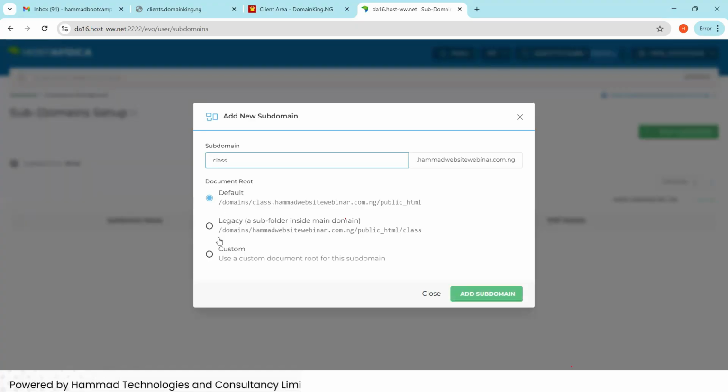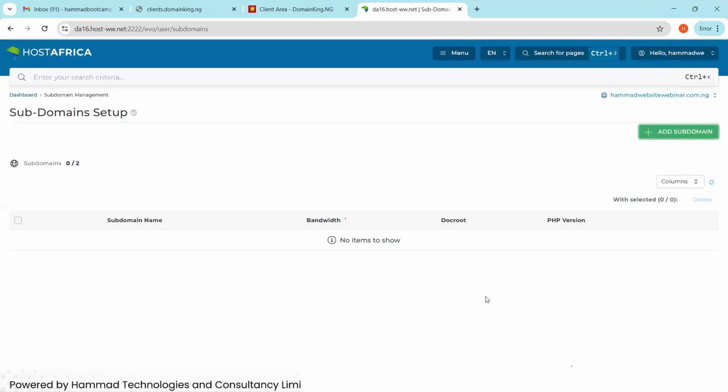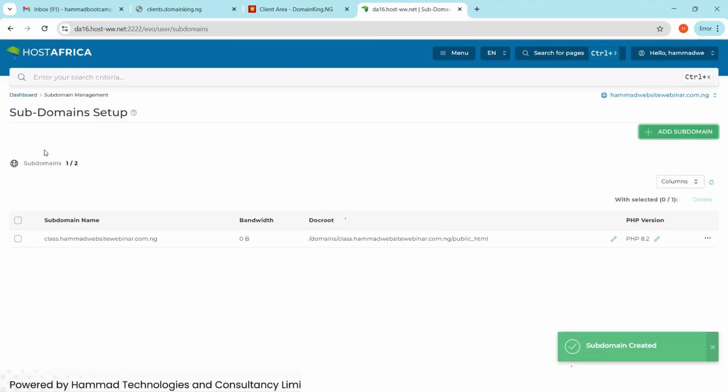All these, don't touch this for the legacy, subfolder, custom. Leave it as default so that everything will be under the main domain. When you enter the main domain, you are going to see the folder for the subdomain. So please don't touch anything here. Leave it like that. When you click on that, you create a subdomain. Now we have a subdomain here, but we can only create two subdomains for this plan that we are using. That's all for the plan that we are using. So this is how you can create a subdomain.